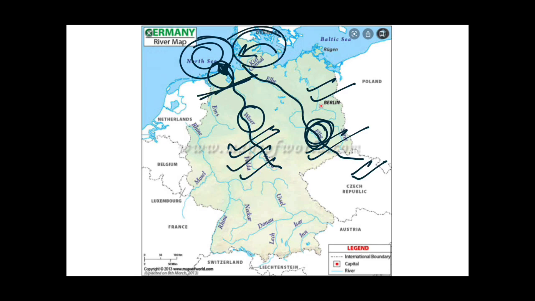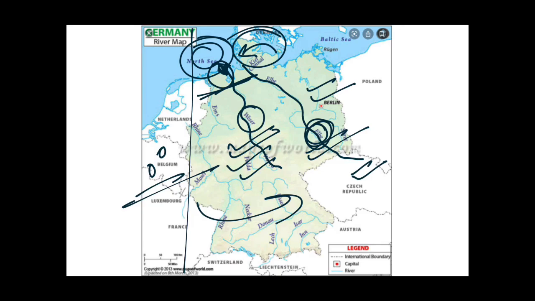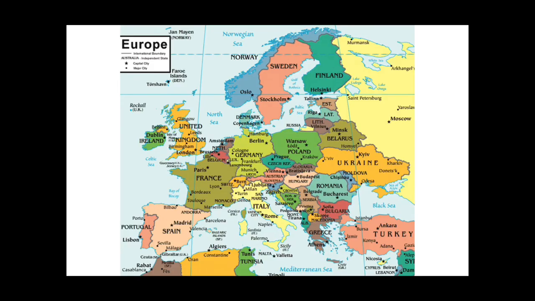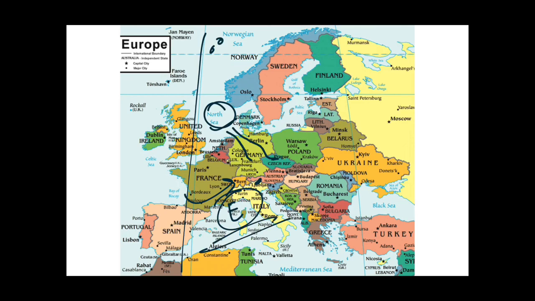And guys, one more important thing to consider is that these lie to the east of this 0 degree prime meridian. Let me show you in the map. So as you can see, this is the 0 degree prime meridian, and the Elbe River originating from Czech Republic flows into North Sea, and this is Weser River which also flows into North Sea. So these lie to the east of this 0 degree prime meridian, that is in the eastern hemisphere.